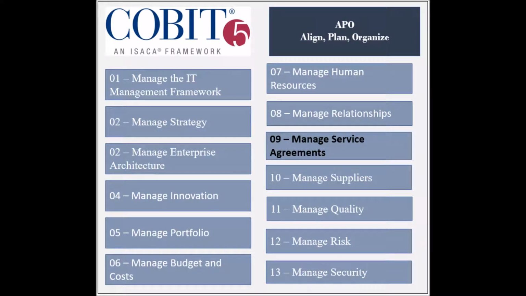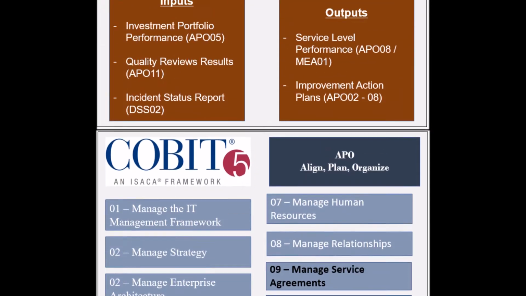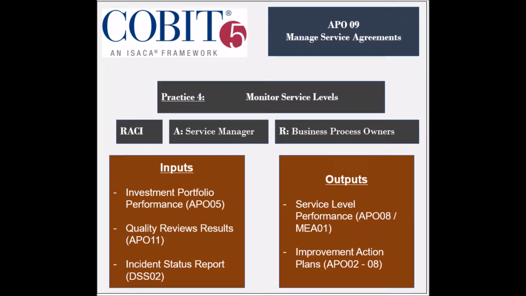The ninth process of the Align, Plan and Organize domain, called Manage Service Agreements, has 5 practices. The fourth practice is to monitor and report service levels. The entity that is responsible for this practice is the business process owners, while the entity that is held accountable is the IT service manager.